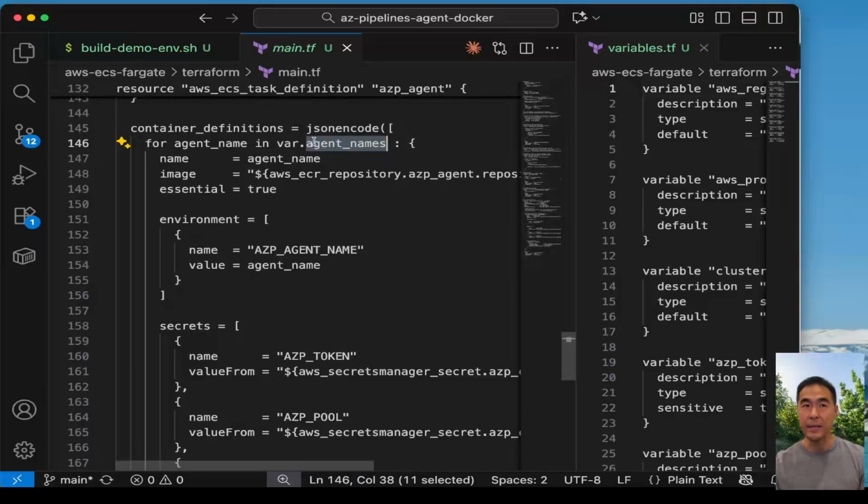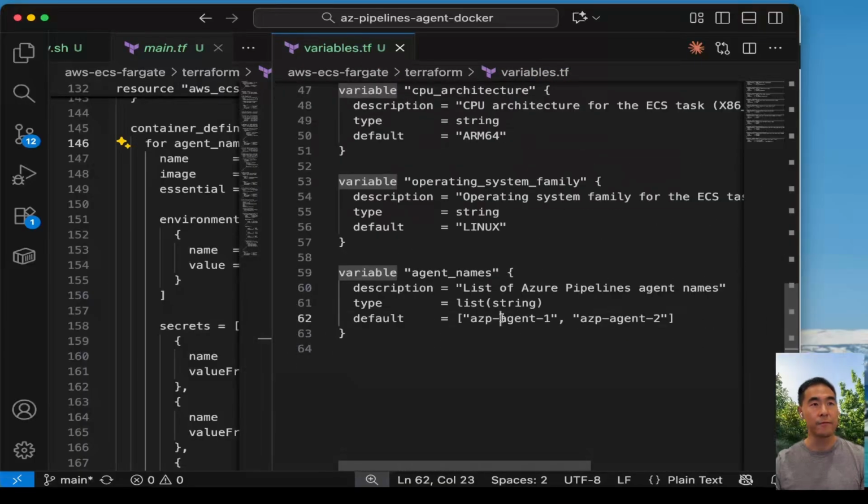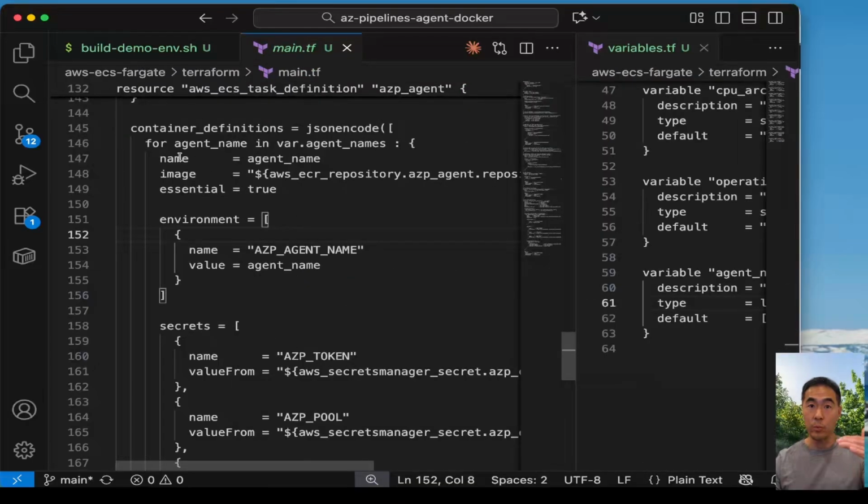So it's expecting the agent names to be in a list, which we have here. I put down these two as the agent names, agent one and agent two, and it's a list of strings. So it will just loop through how many is in that list and get the names from that list to be able to create each container for the agent.